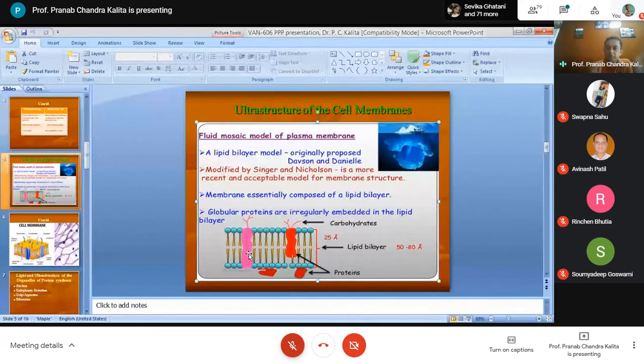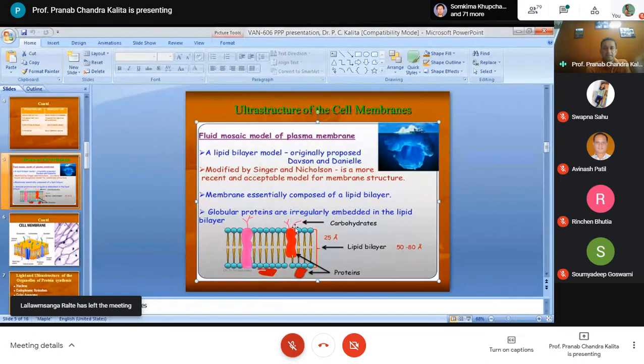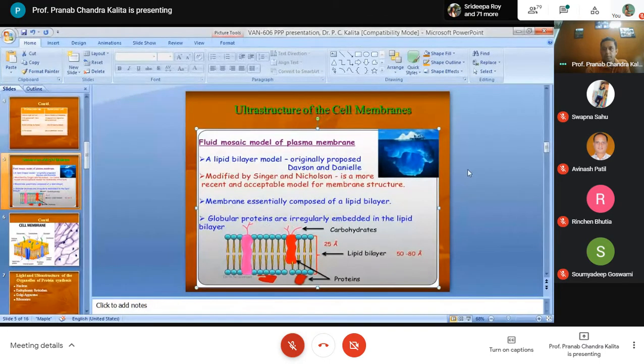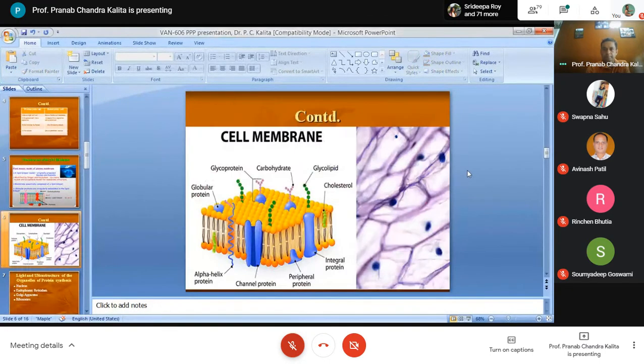In addition to this, especially on the external surface of the plasma membrane of animal cells, you will find many conjugated proteins or lipids. I will just come to the next slide. Have you seen the same here? The protein channel is showing.